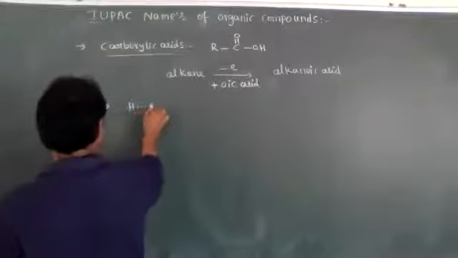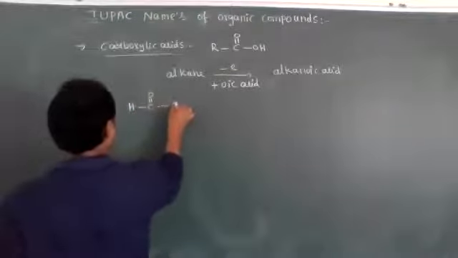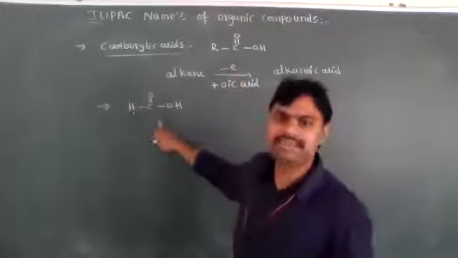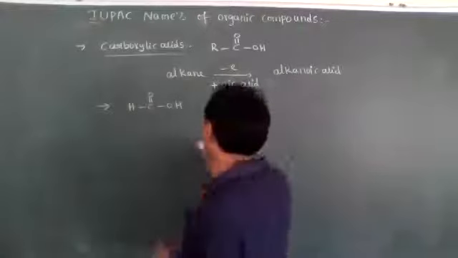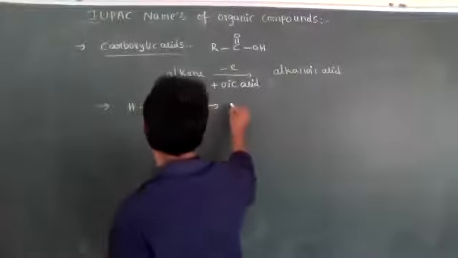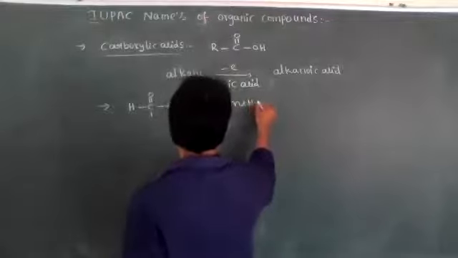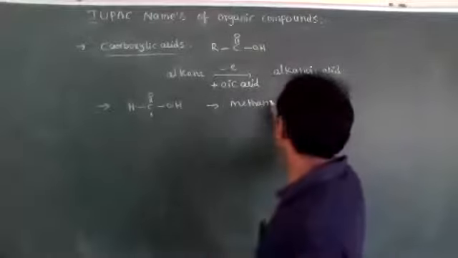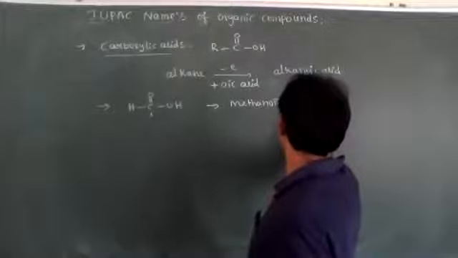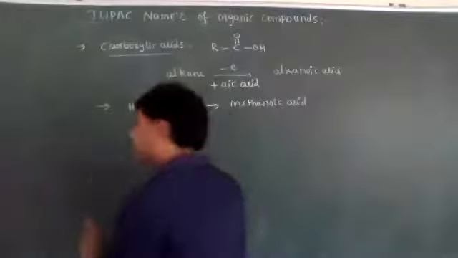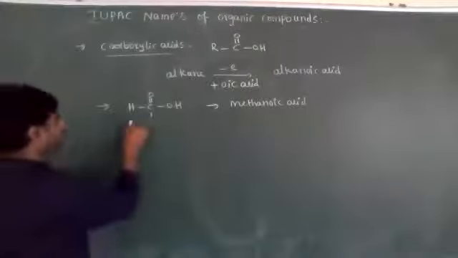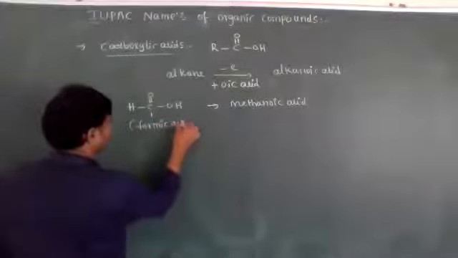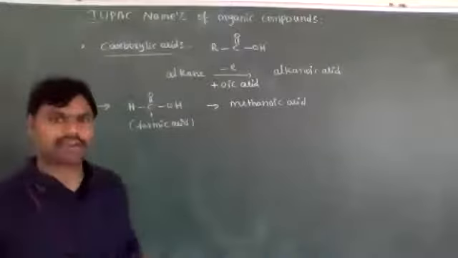H, C double bond OH. This alkyl group is hydrogen. This is the simplest carboxylic acid. Its IUPAC nomenclature: only one carbon, methane, one oic acid, or methanoic acid. This one-carbon carboxylic acid, its common name is formic acid. It's very, very important. This common name you have to remember.